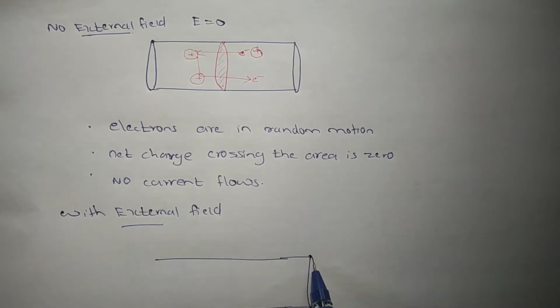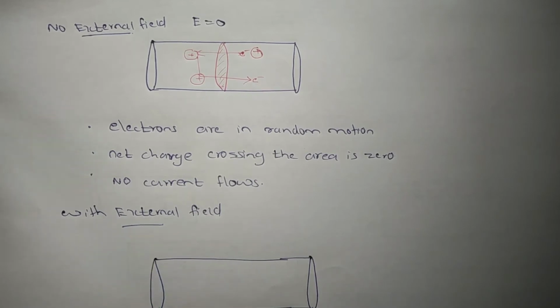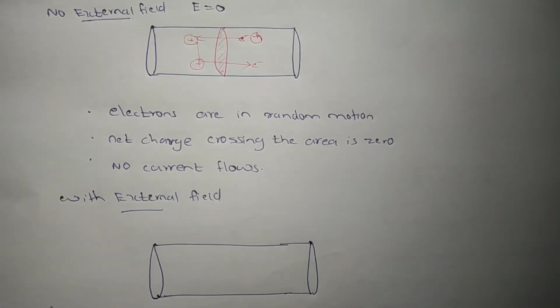To produce an electric field in this conductor, I am going to paste a dielectric, like a gum, at one end. Here also a dielectric is pasted.